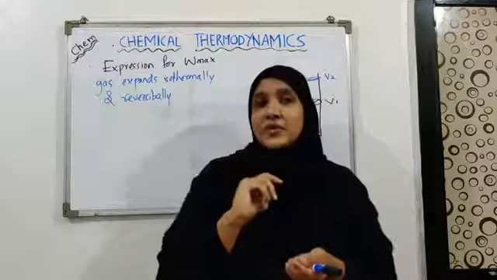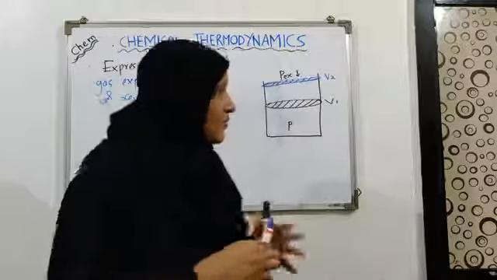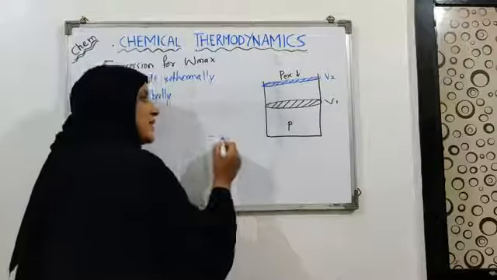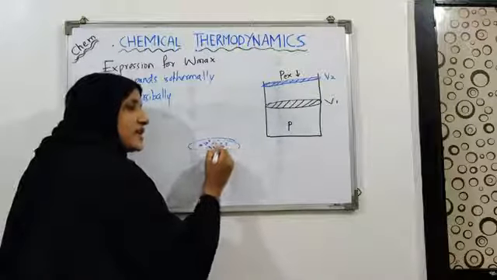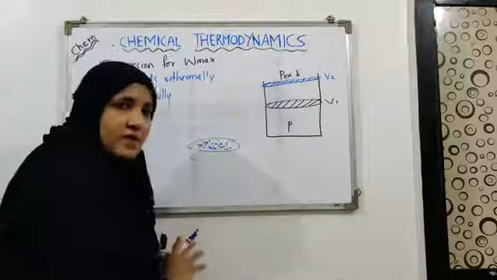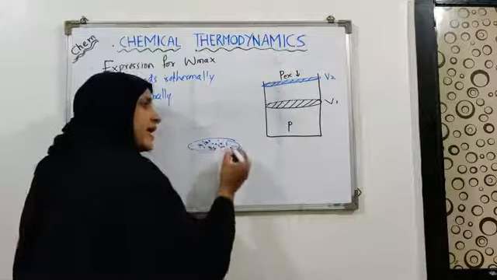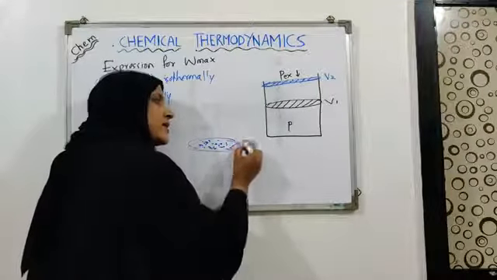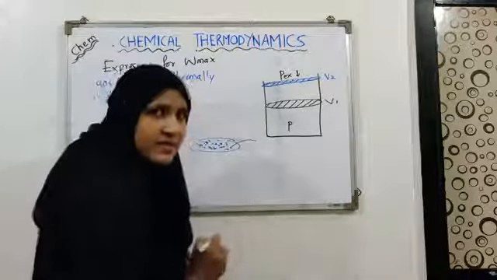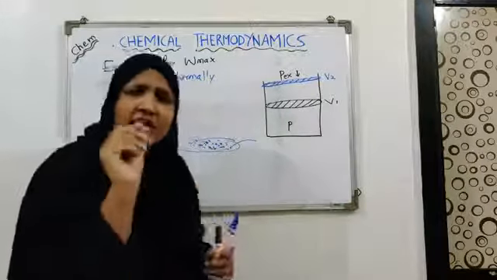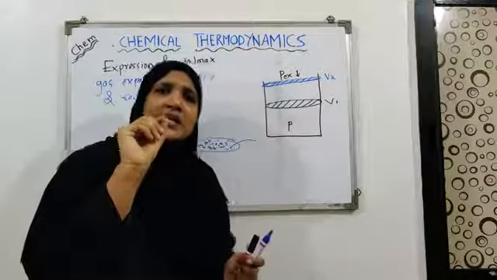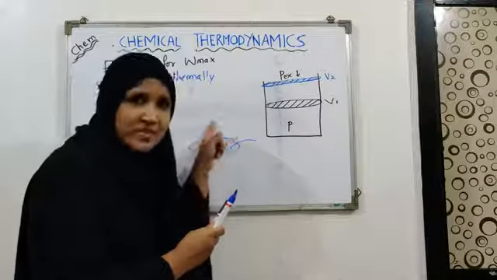But what we are saying is the process is reversible and very slow. So what you assume is that, suppose you had this piston, and on that piston you have hundreds of grains of sugar, and every time you are removing one crystal of sugar from the piston. Once you remove one crystal of sugar, there will be a very small decrease in external pressure.